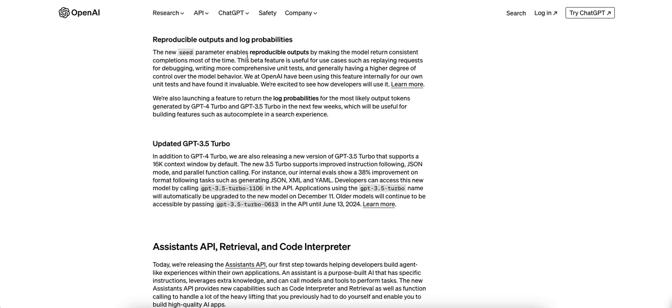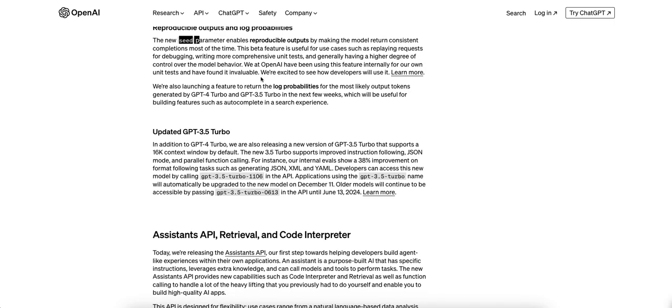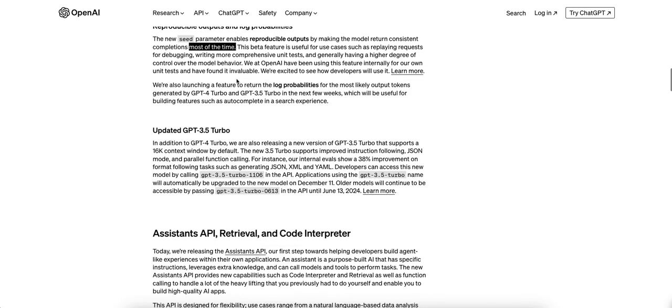One of the other important items was the reproducibility of your outputs by introducing this new seed parameter. You need to go read up on exactly how that works. Even they say it's going to be reproducible most of the time, not all the time.